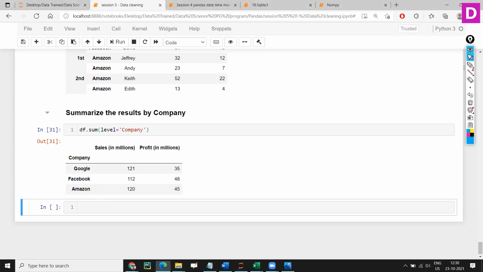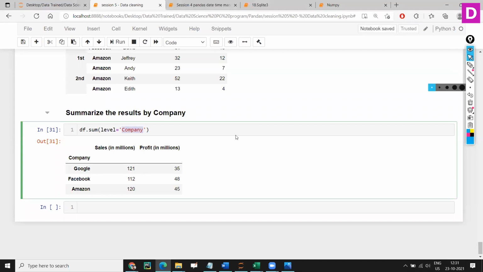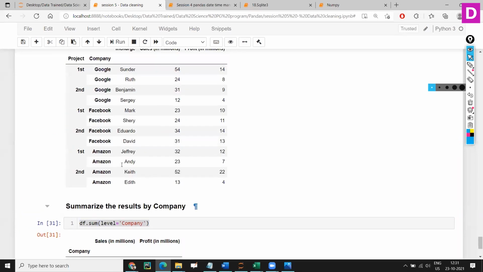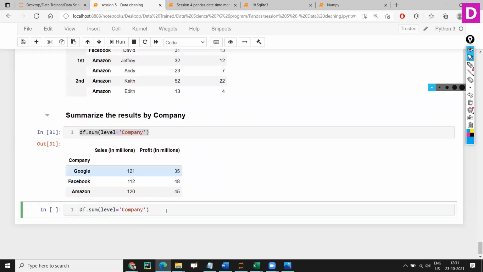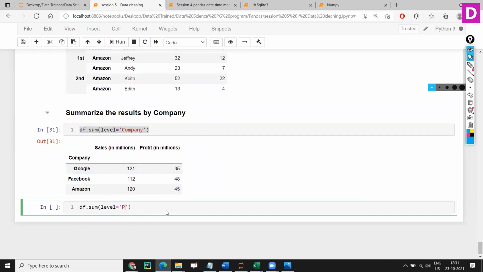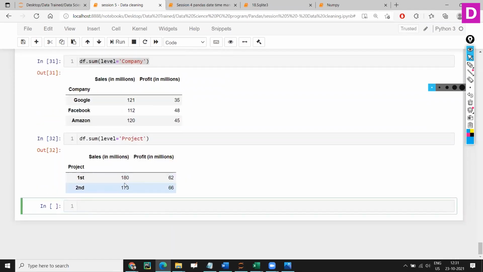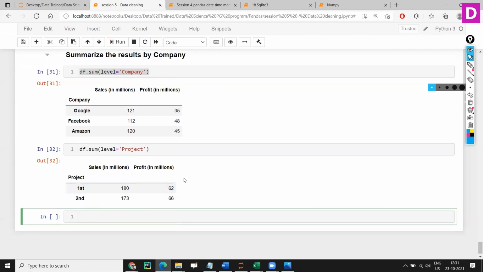If you want to change it to project, let's take this whole thing and say project. So first project 180 sales, second project 173. So that's how you will be able to get it.